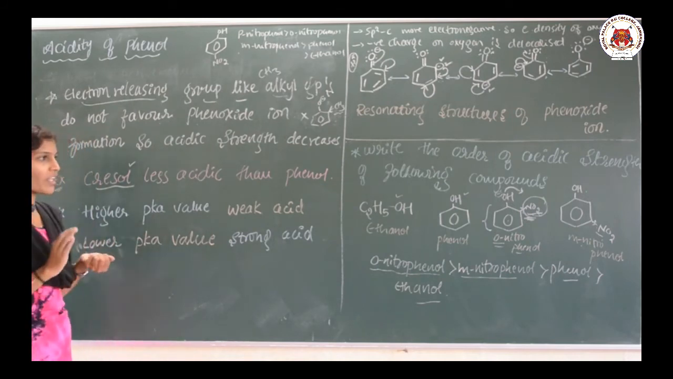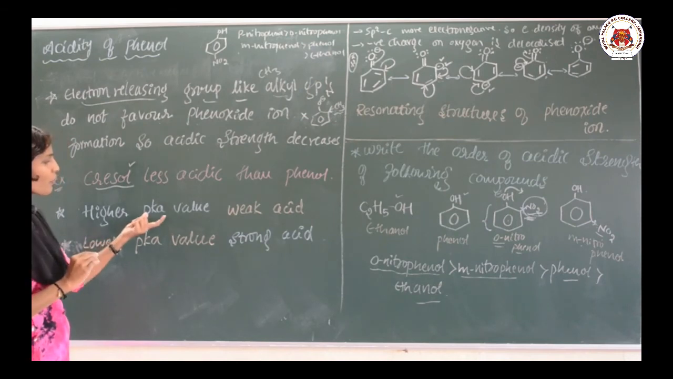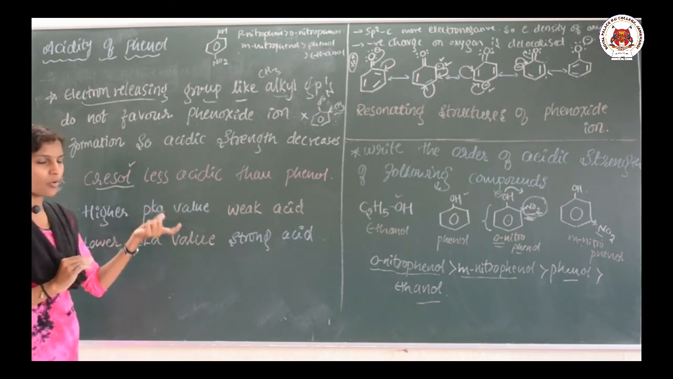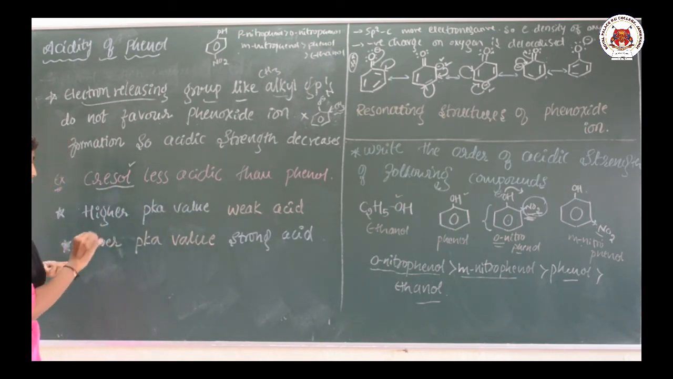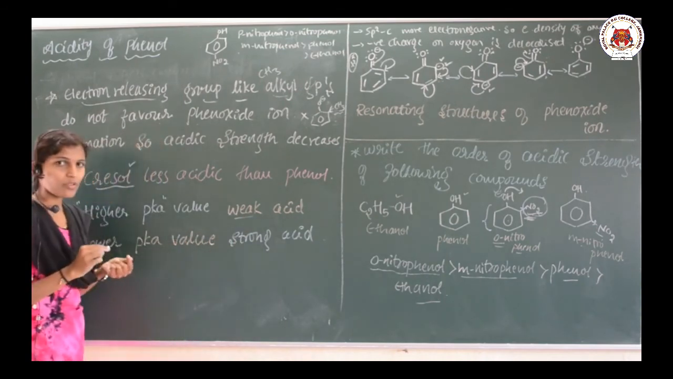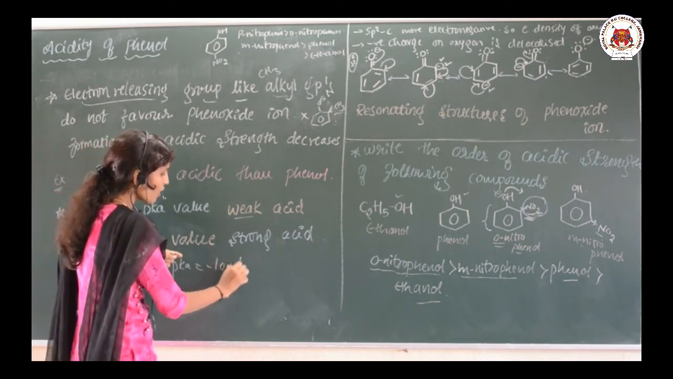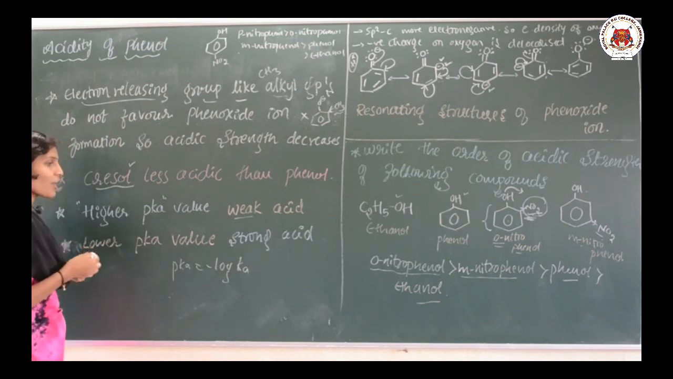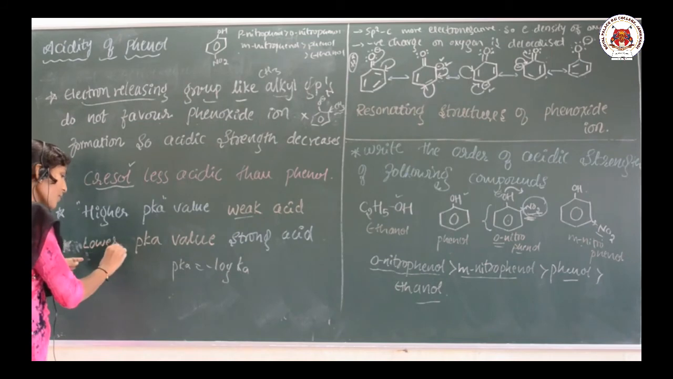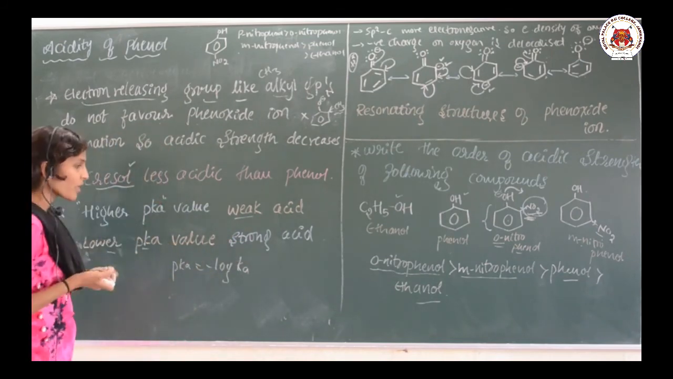And finally, one more thing I want to tell: in your NCERT books, they have given the pKa value. What is Ka? Already you know it from your first PUC. So keep in mind, higher the pKa value, weaker the acid. pKa is nothing but minus log Ka. If the pKa value is more, that acid will be weak. Lower the pKa value, stronger will be the acid. If the pKa value is low, that acts as a strong acid.